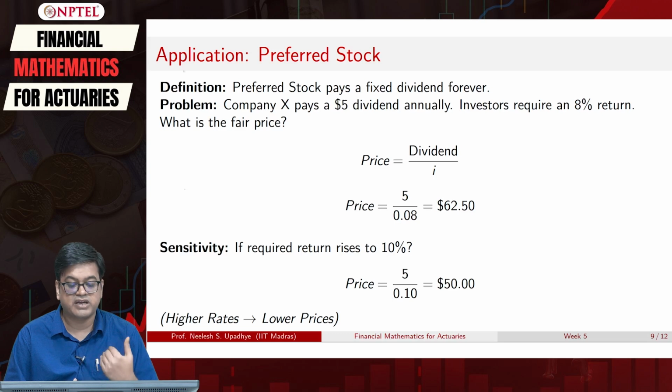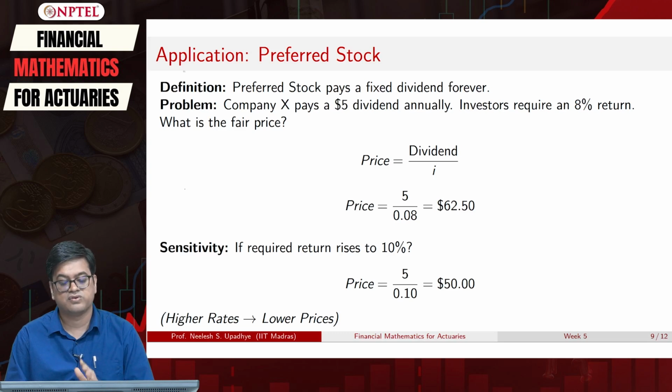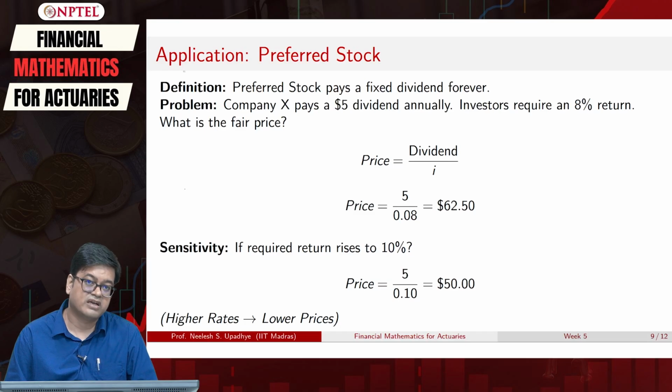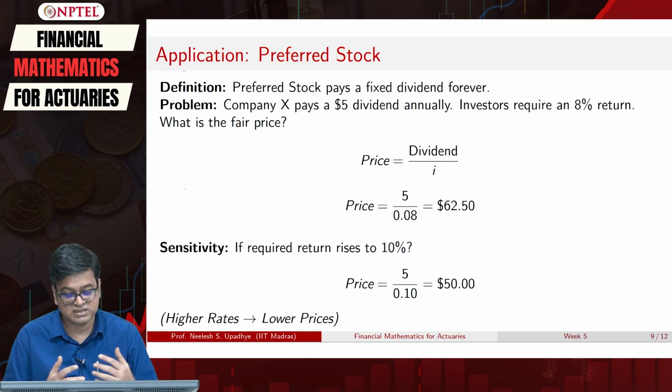So if my rate of return is high, I will not go for this particular stock. I will buy at lower and lower prices. That's the idea. So this is how you can discuss the sensitivity of this application of preferred stocks.